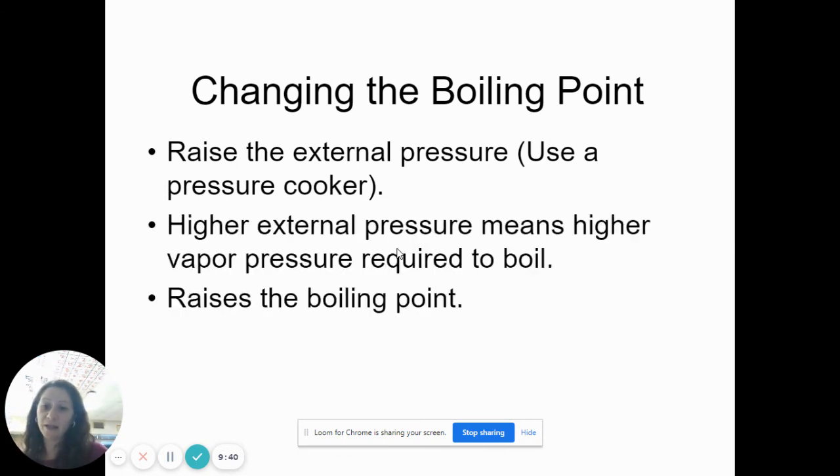But because it's boiling at a higher temperature, it can cook the food faster, because even though it's going to take longer to get to that higher temperature, my food is cooking at a higher temperature, so it's going to take less time to cook. So if I'm cooking pasta again, instead of my water boiling at 100 Celsius, maybe I get it to boil at 110. So now my noodles are cooking at 110, so I don't need it to cook for as long a period of time.